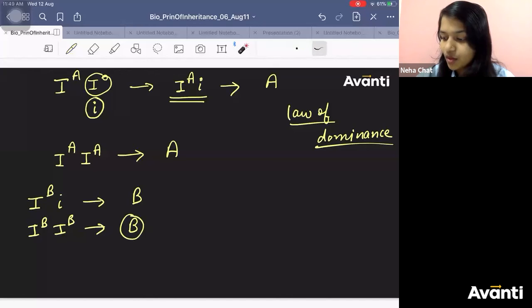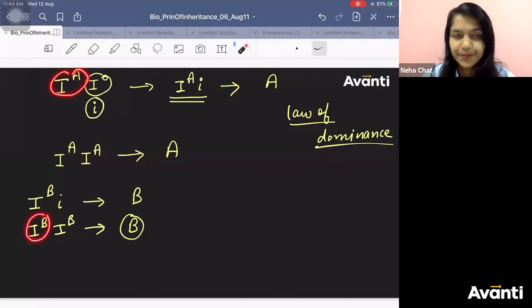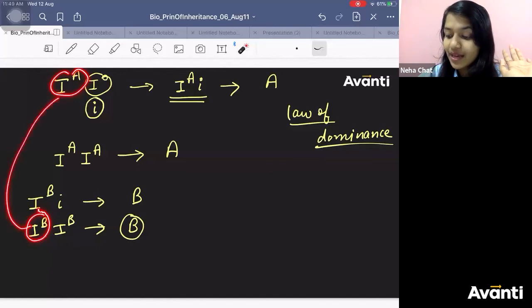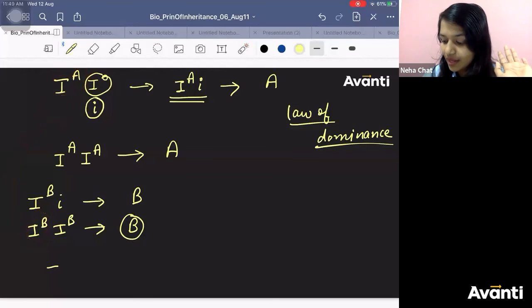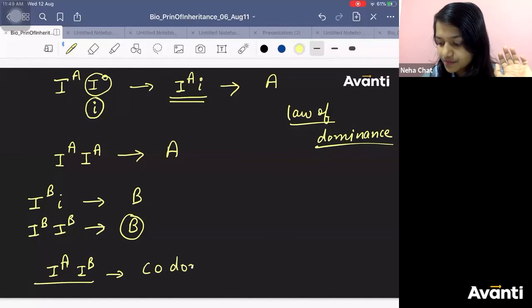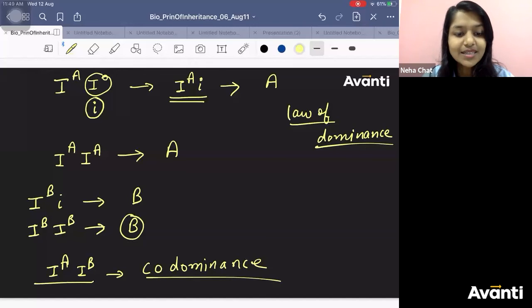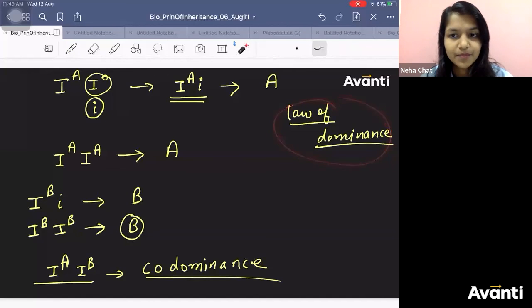Can you see? When A and B are separately present, they are dominant. But when A and B are present together, and only then, they show codominance. This is the only condition to show codominance. So human blood group AB shows codominance. Rest all follows law of dominance.